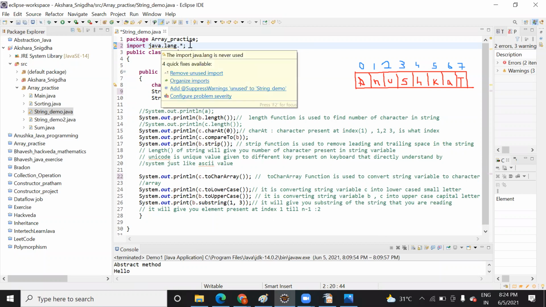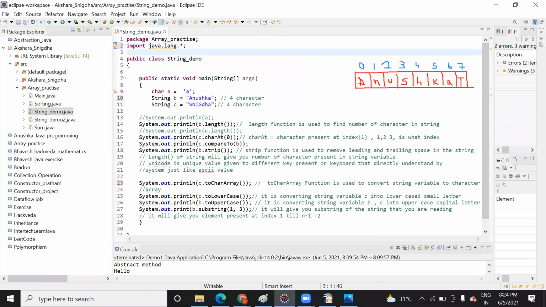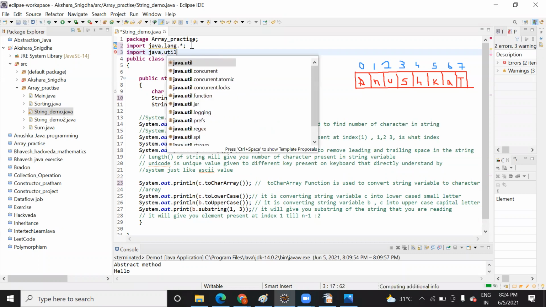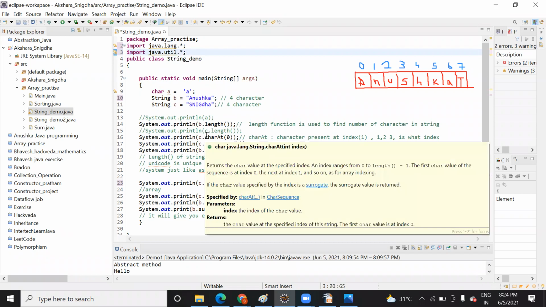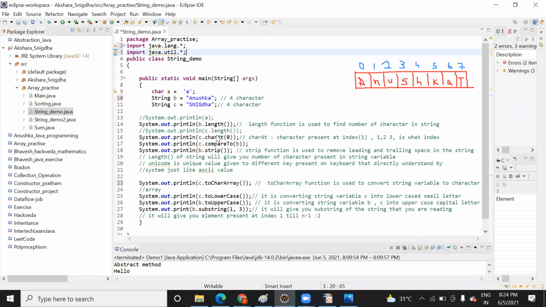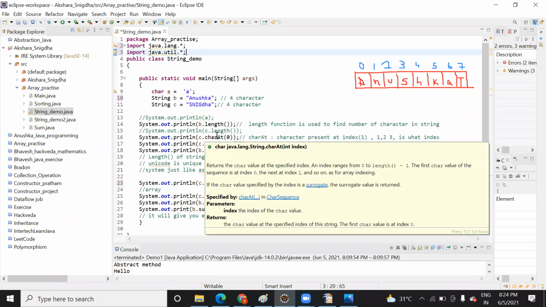So here there are some libraries like this. There are some more libraries we added. These are just in order to use a predefined function. Similarly, import java.util.*. So these are some predefined libraries that we need to import. But here we don't need them as of now, because we are working with the normal predefined functions that are available in Java.